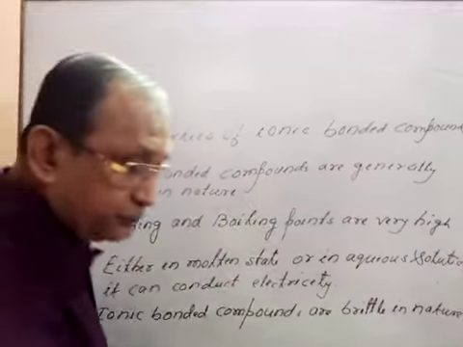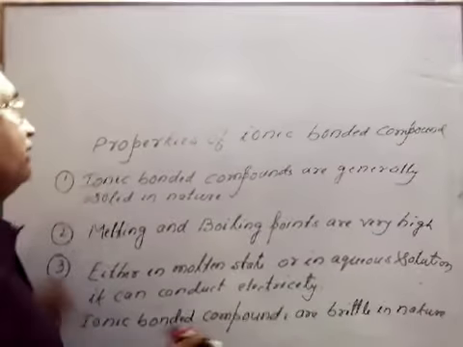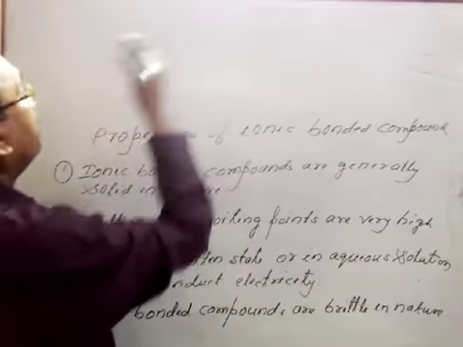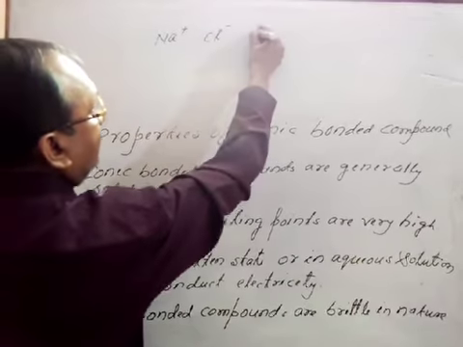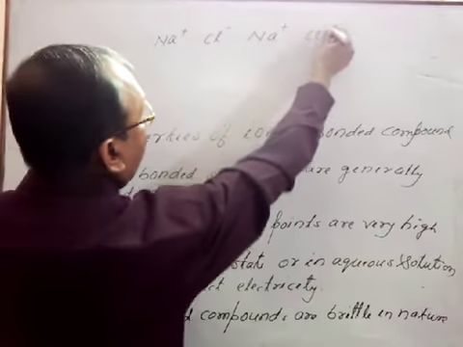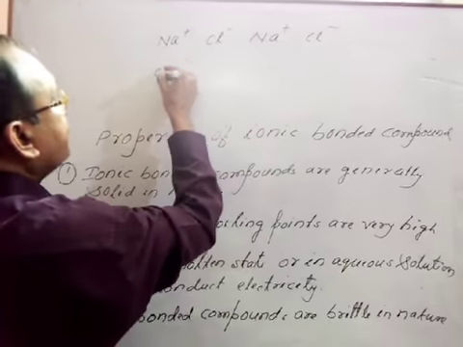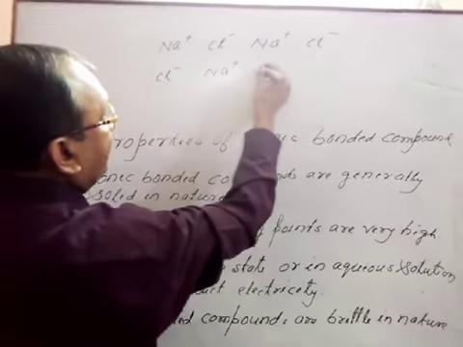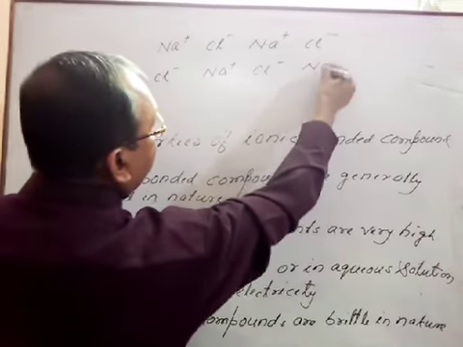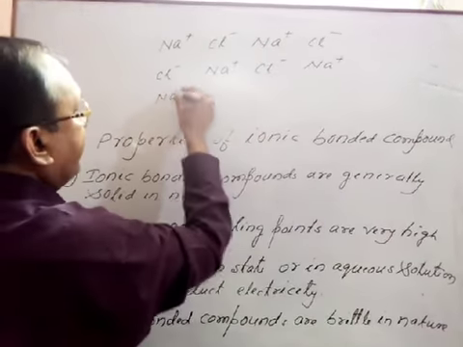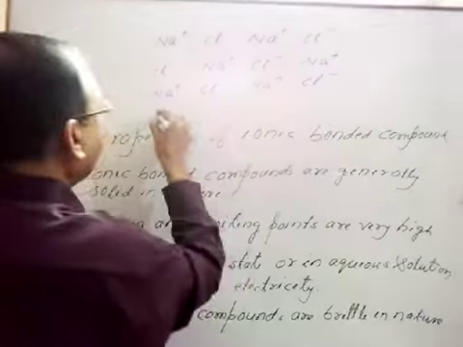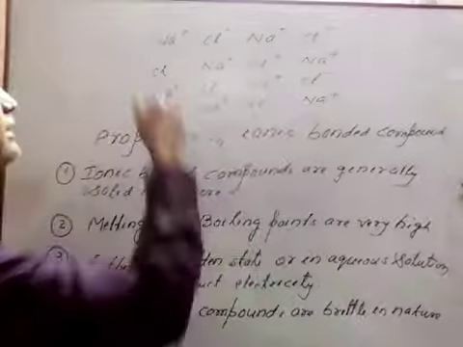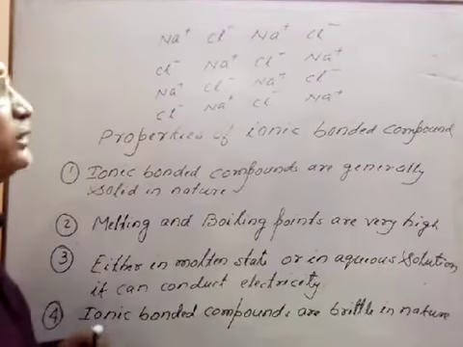If we consider any sodium chloride crystal, then this crystal is formed like this: Na plus, Cl minus, Na plus, Cl minus, and so on in alternating layers. In this way, they will join with each other.